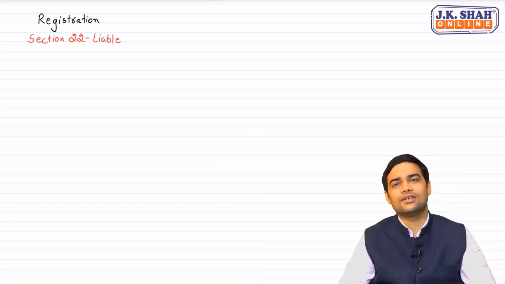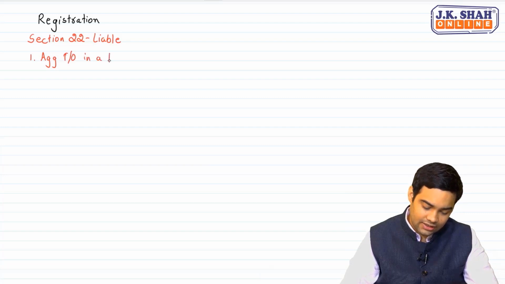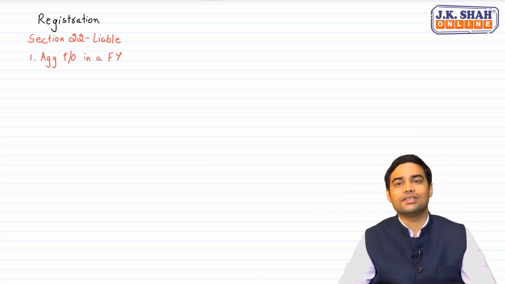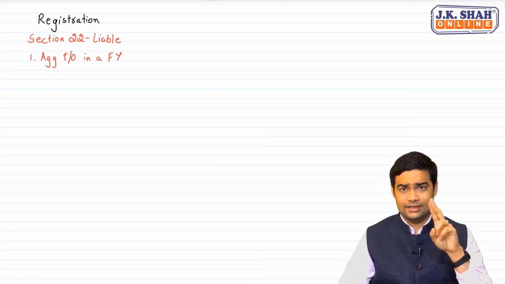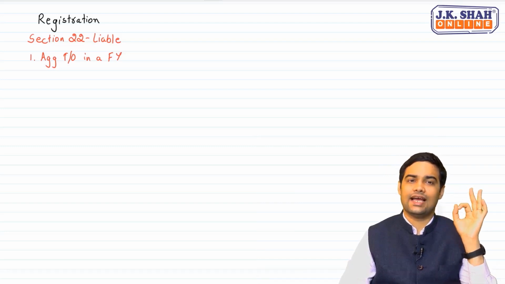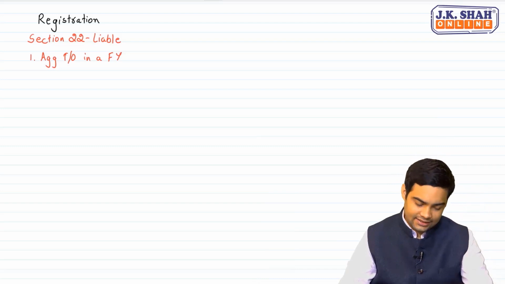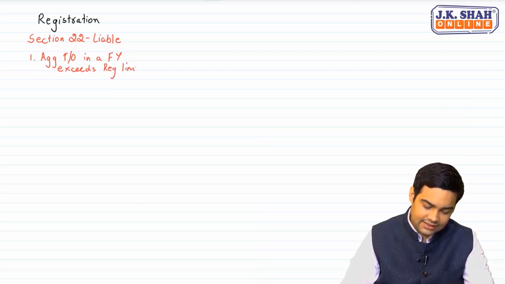Now, who is a person who is liable to register? The first one is a person whose aggregate turnover in a financial year. Careful, it does not use the words preceding financial year. Preceding financial year is used for checking exemption in certain special cases, but not here. Here the law says aggregate turnover in a financial year exceeds registration limit.